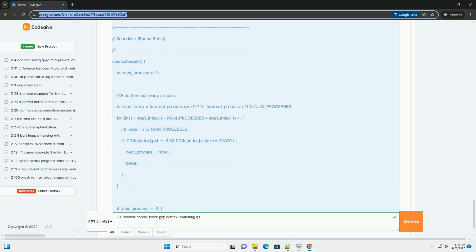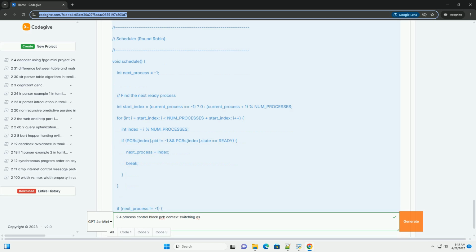4. Limitations and improvements. 1. Simulated context switching. The most significant limitation is that the context switching is heavily simulated. A real context switch involves assembly code that directly manipulates the CPU registers and stack pointer. This example uses C variables to represent these values. 2.